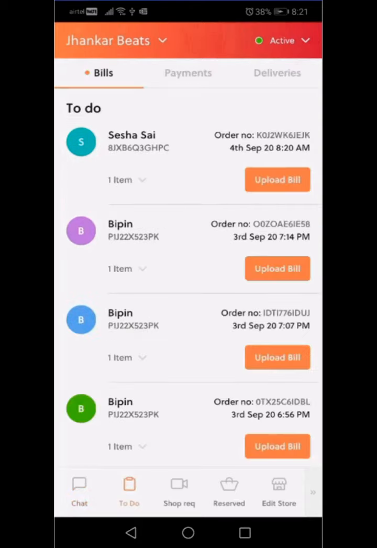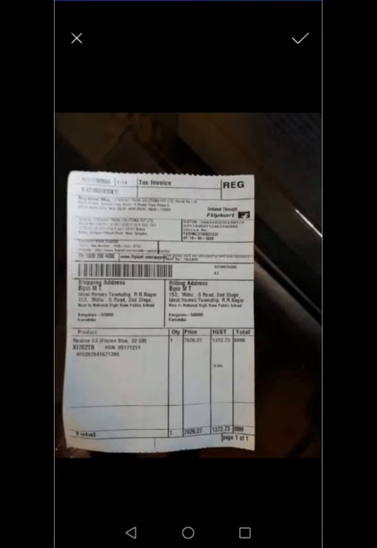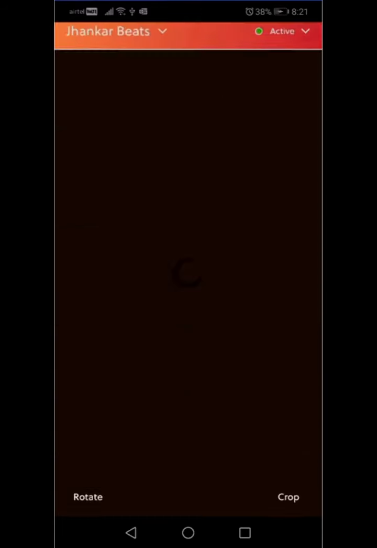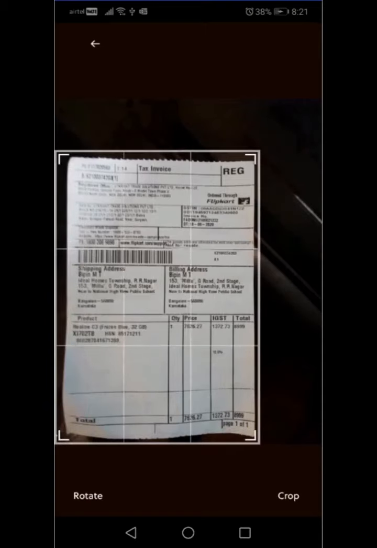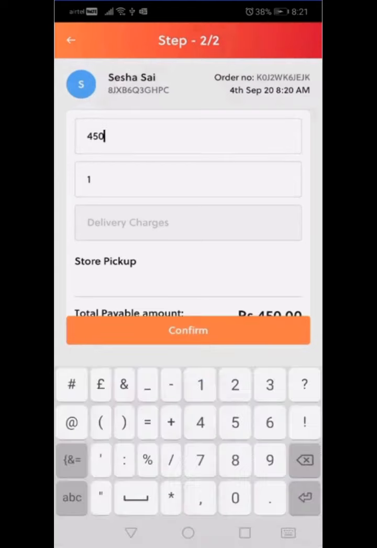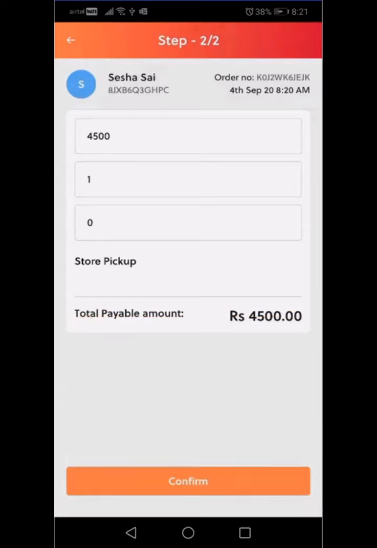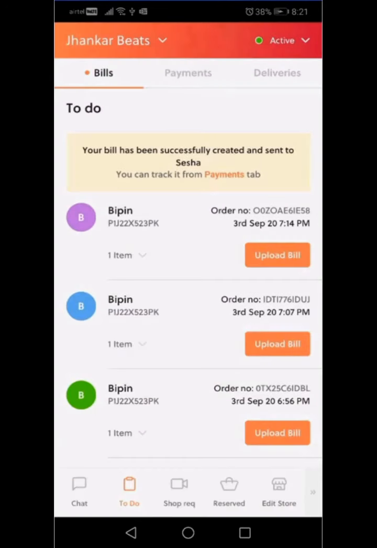So the call is now terminated and Iyer is now raising the bill on his POS. Having raised a bill, this is of course a dummy bill, he is now taking a scanned image of the same and he is going to send this across to Sesha along with details and particulars of this bill for easy payment via the Razorpay gateway. So this is basically the scanned image. This is entering the bill amount again for validation. The item number is 1 and he is putting 0 charge for delivery because the consumer has opted for store pickup, and thereby he is sending this to the consumer.